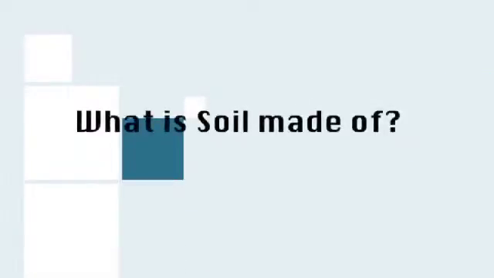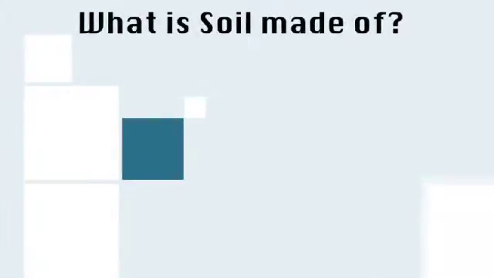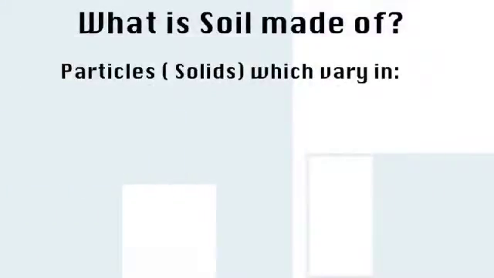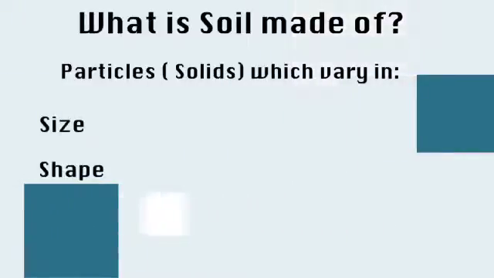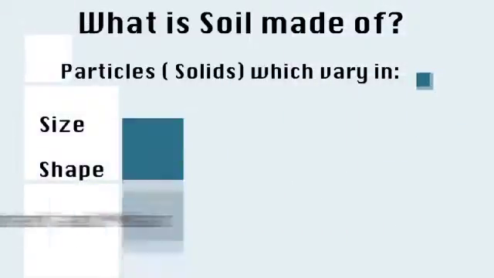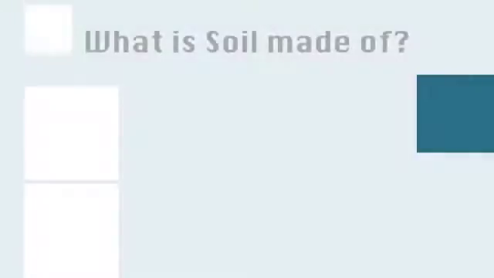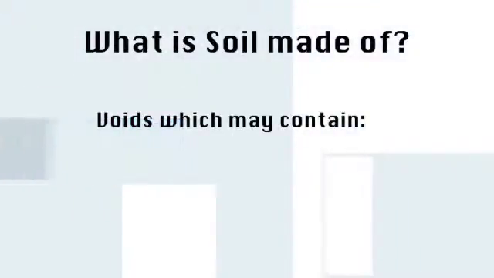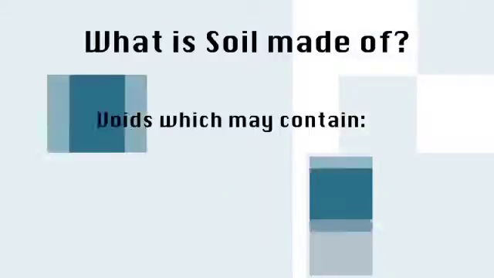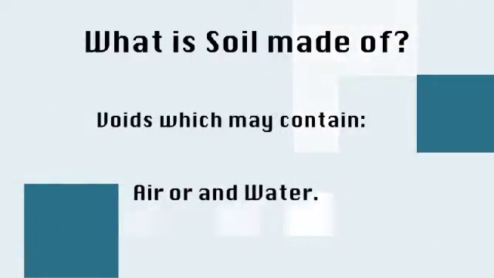What is the makeup of soil? Soil is composed of solids and voids. The solids have different sizes. They are of different shape. They have different mineral content. And of course, they have a different mass. The voids, on the other hand, are the open spaces and may contain air, ore, and water. And that makes up soil.